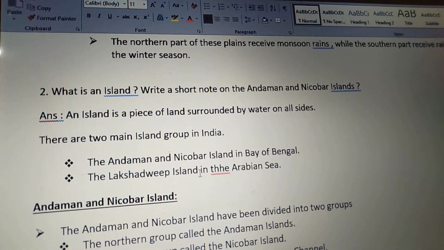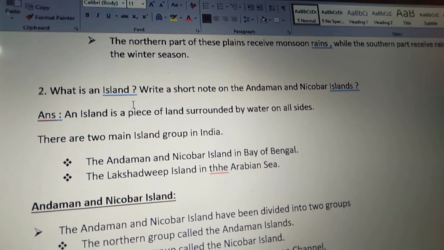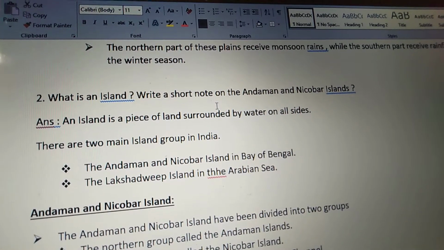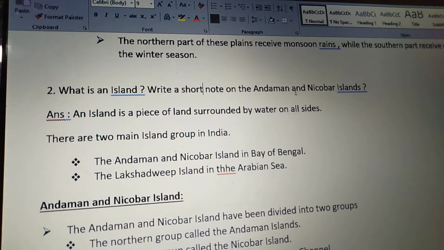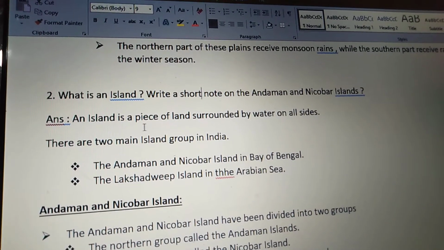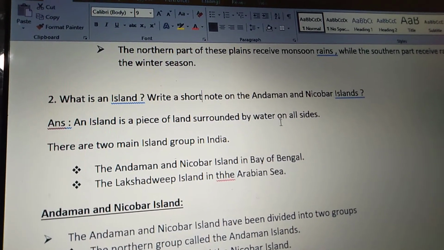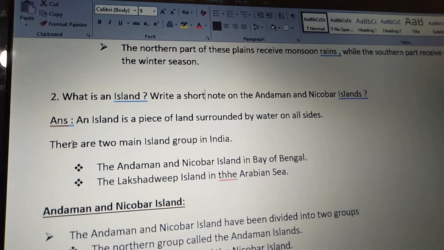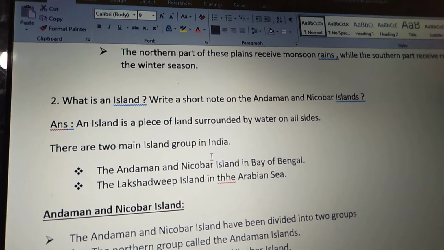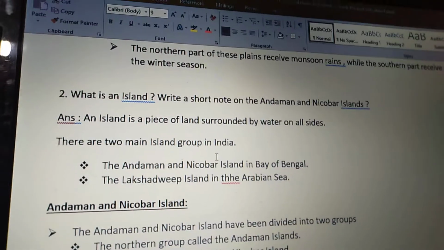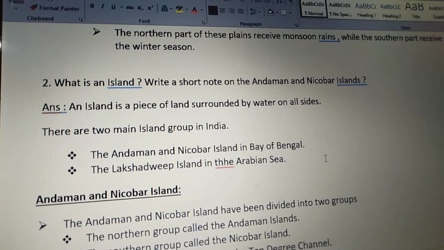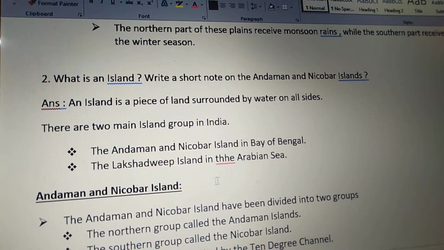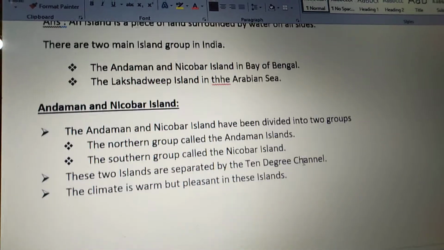Second question. What is an island? Write a short note on the Andaman and Nicobar Islands. See the answer, children. An island is a piece of land surrounded by water on all sides. There are two main island groups in India: the Andaman and Nicobar Islands in the Bay of Bengal, and the Lakshadweep Islands in the Arabian Sea.